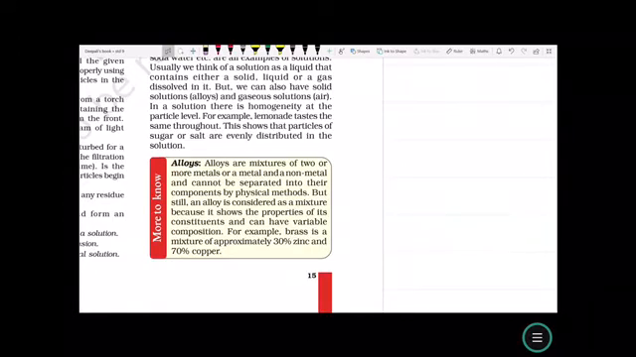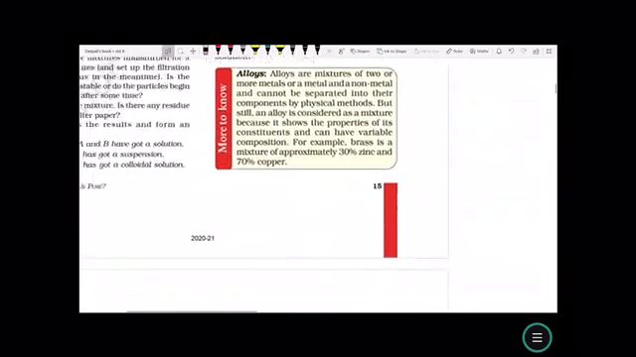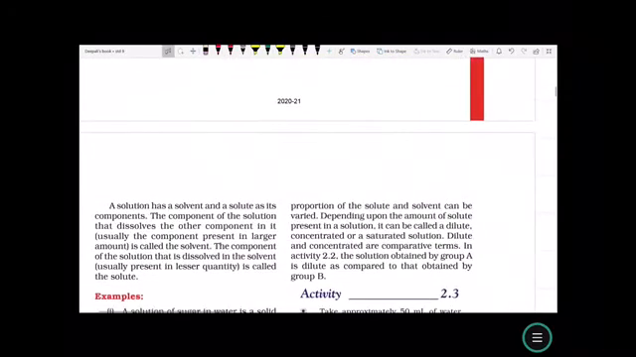Now let us see what an alloy is. Alloys are mixtures of two or more metals, or a metal and a non-metal, and cannot be separated into their components by physical methods. But still, an alloy is considered a mixture because it shows the properties of its constituents and can have variable compositions. For example, brass is a mixture of approximately 30% zinc and 70% copper. So, an alloy is a mixture.